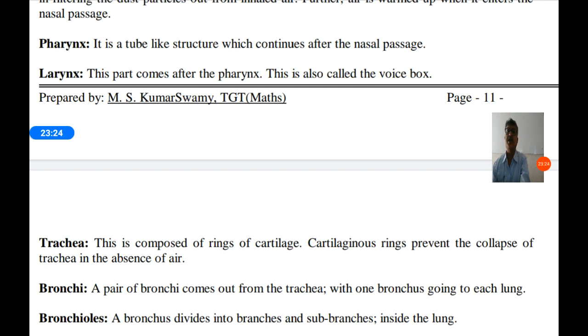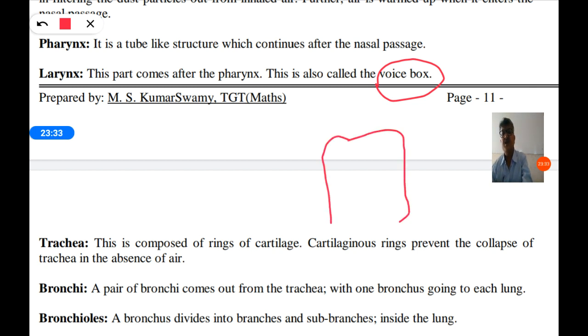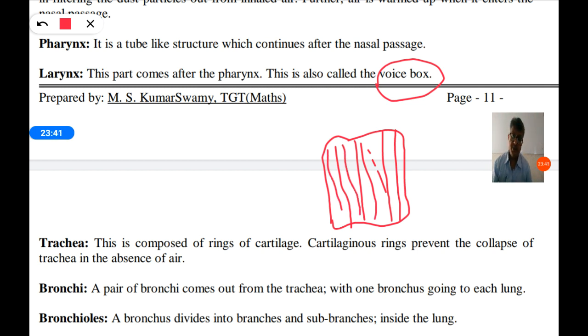This is also called the voice box. It contains thread-like muscles. When air passes through this larynx, sound is produced. The threads are like the strings of a musical instrument. When air passes through them, they vibrate and produce the sound, which we have studied in lower classes.